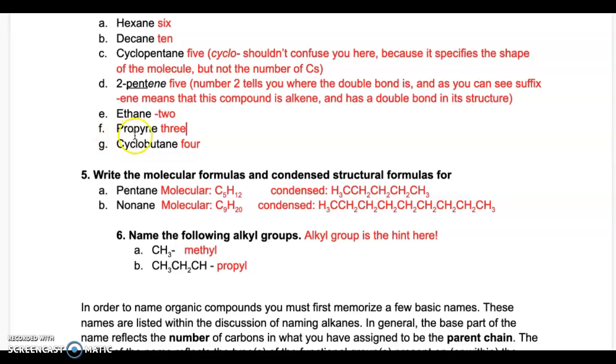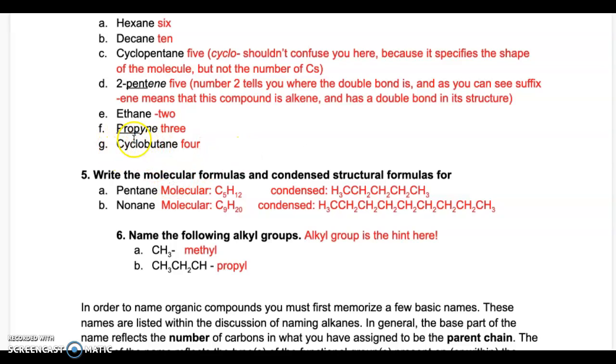Example F is talking about propyne. So the parent name is prop, right? And "yne" is just the suffix, just to let you know that there is a triple bond. But what we are looking for is the number of carbons. So you know that there's prop. This is 3 carbons. Cyclobutane is the same as we had with the cyclopentane. Cyclo means just the way the molecule is shaped.